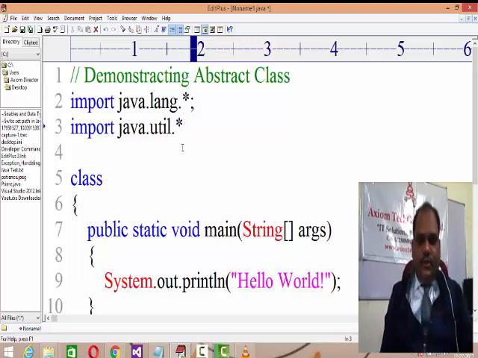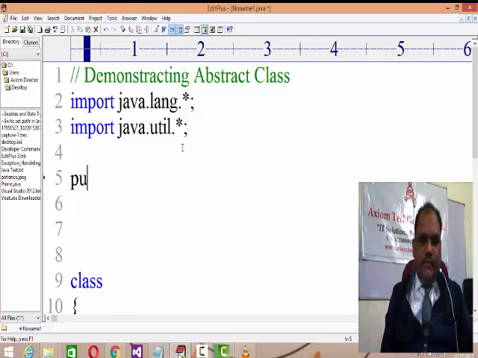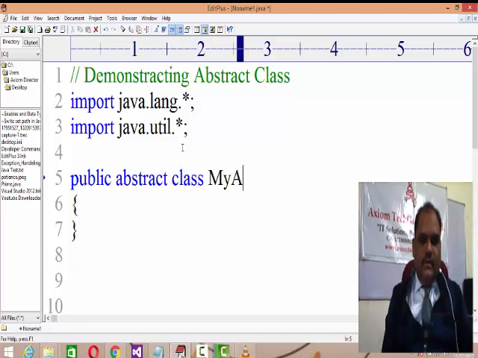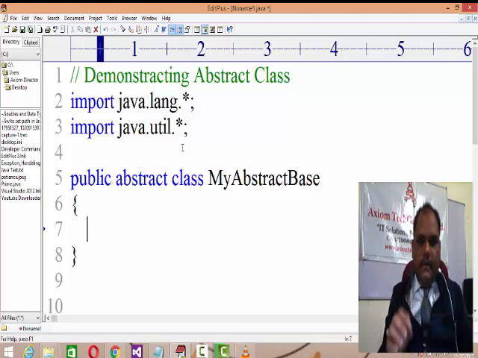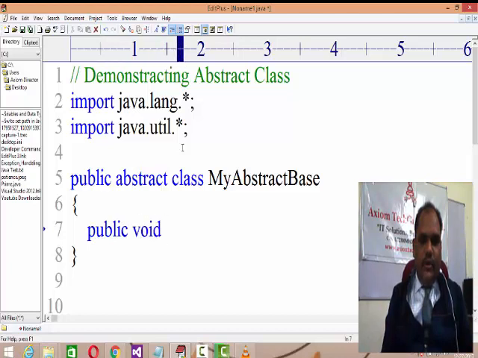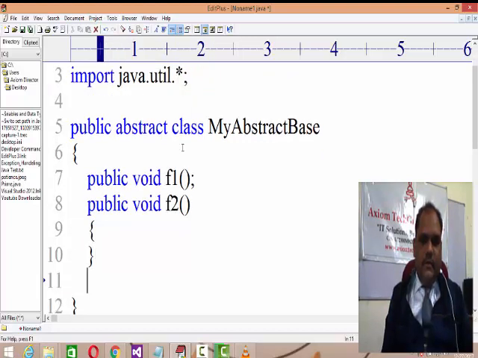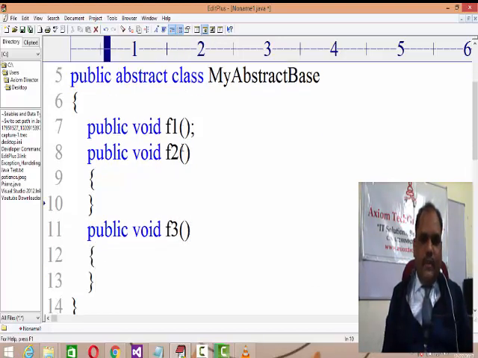As I am going to demonstrate the abstraction, first of all I will be creating a public abstract class called MyAbstractBase, and I'll be writing a method public void f1, and as I said, public void f2 and public void f3. I'm just writing demonstrative methods.